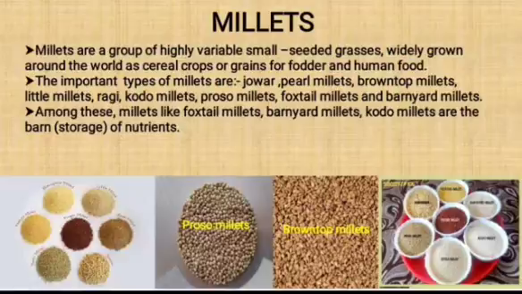Among these, millets like foxtail millets, barnyard millets, kodo millets are the barn of nutrients. That means they are the storage of nutrients. Since they have almost all the nutrients like carbohydrates, proteins, vitamins, minerals, roughage, these millets are called the storage of nutrients.